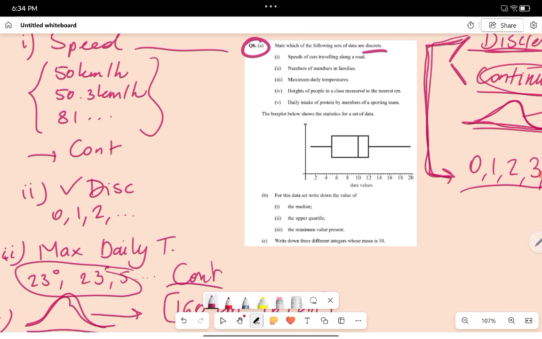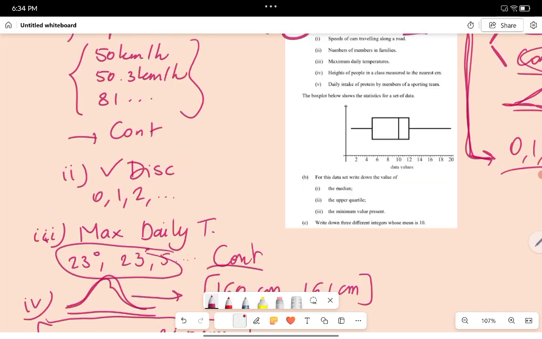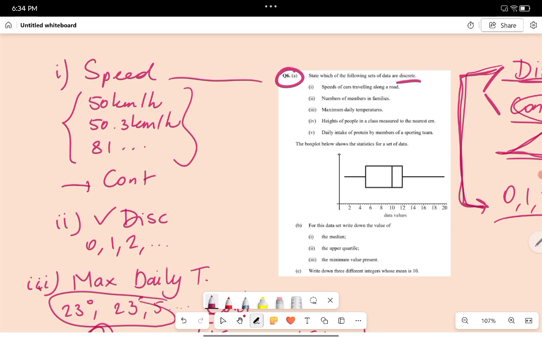And then 5, daily intake of protein by members of a sporting team. Intake of protein, again, that is really measuring. So protein intake is also continuous. So it's not discrete. So to conclude, what is discrete? Well, this one and this one specifically, because they say measured to the nearest centimeter. So in that case, we could see it as discrete because it's kind of finite, you see.